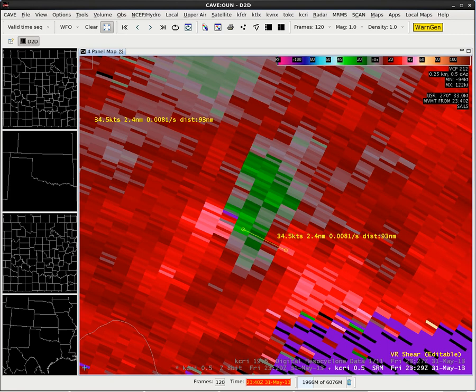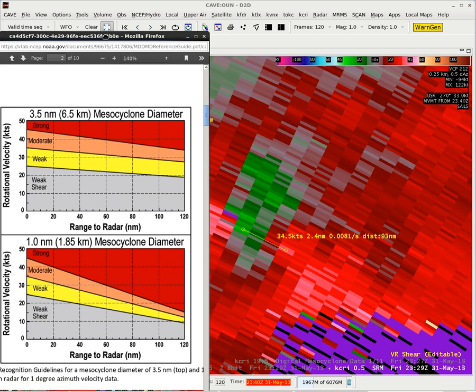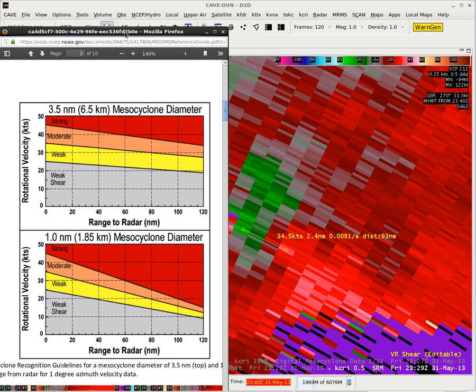We can bring in our mesocyclone diameter sheets from some of our training in the radar and applications course to put this in some perspective. We have a diameter of 2.4 nautical miles, which is in between these two. So let's start off on the top one. If we go 90 nautical miles, 93, and about 35 knot rotational velocities, we're in the moderate rotation category.